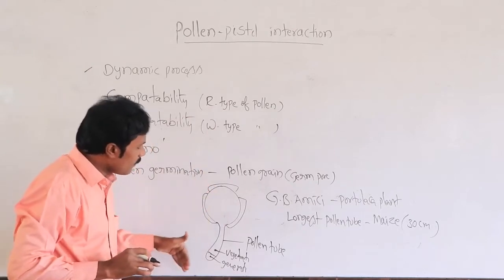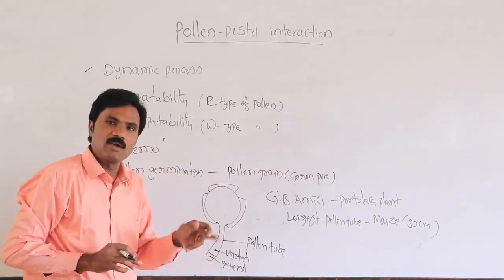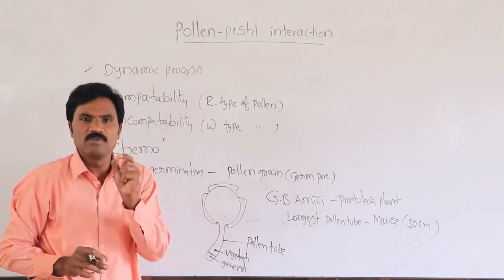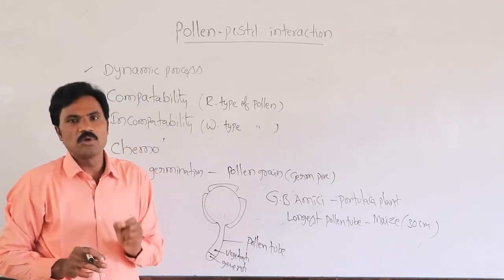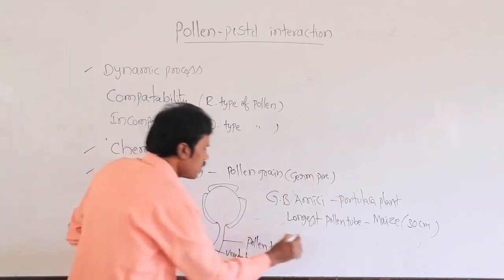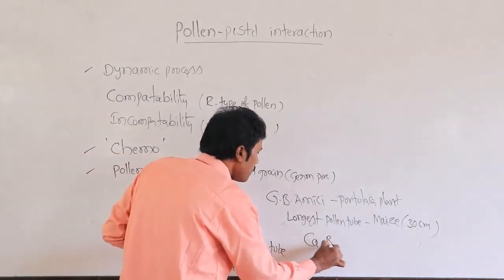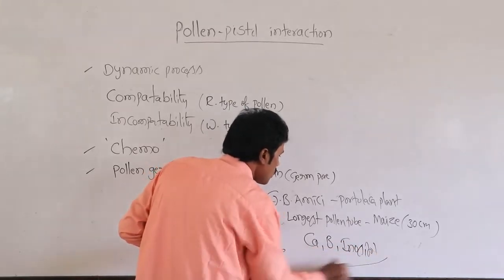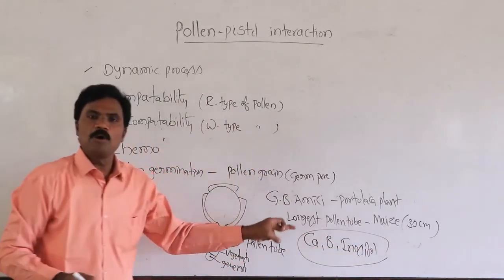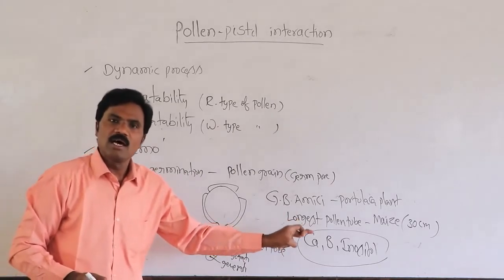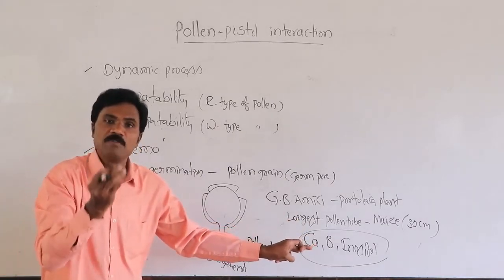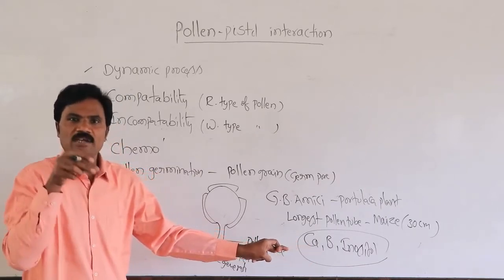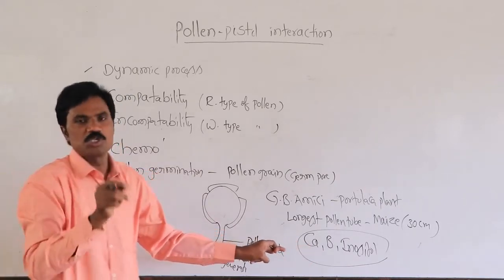For growth and development, chemicals such as calcium, boron, and inositol are required. They act as a vital factor for pollen germination. Calcium, boron, and inositol are the important chemicals required for pollen germination. How will it enter? Because transmitting tissues are present along with the style.